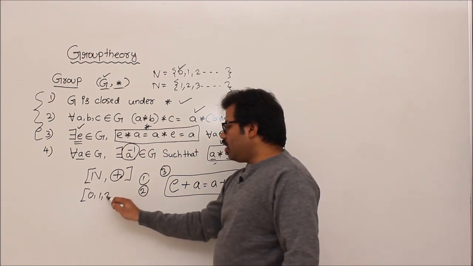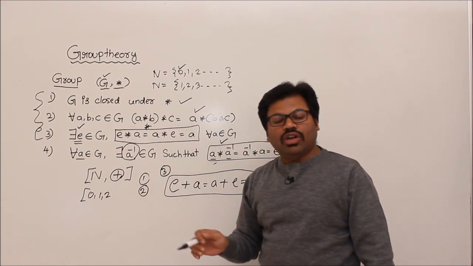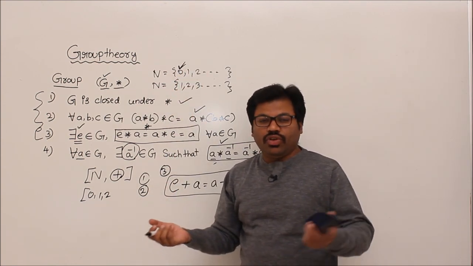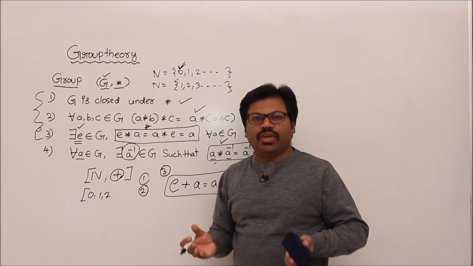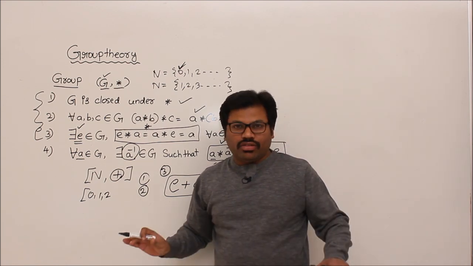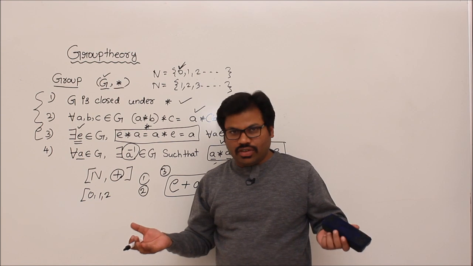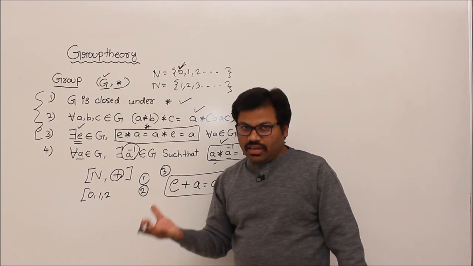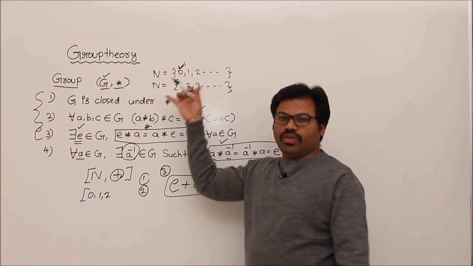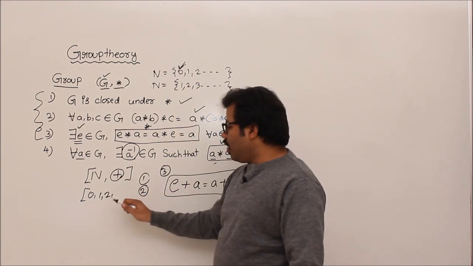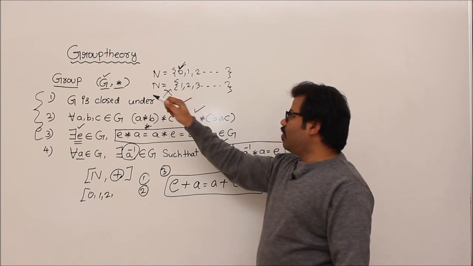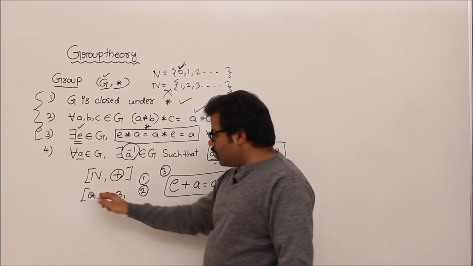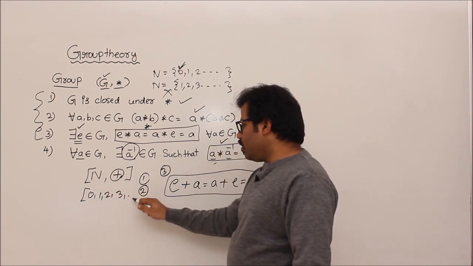So 0, 1. Natural numbers means counting numbers, right? So counting numbers should have 0. Why? If you don't have 0, how do you count everything? For example, let's say I have no mangoes. Then how many mangoes do I have? 0. Correct? So to count, really natural numbers are counting numbers, then definitely it should have 0. I am not saying that this is not the set of natural numbers, but this is what drives me to assume natural numbers as 0, 1, 2, 3, and so on.